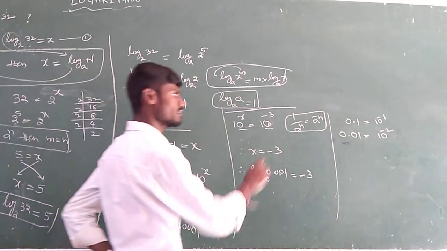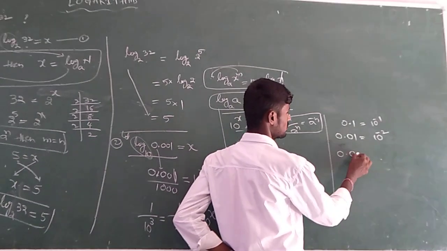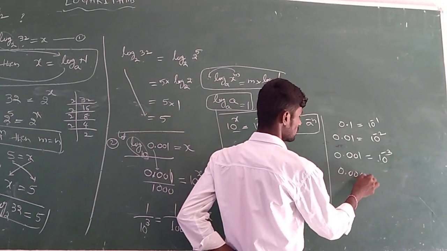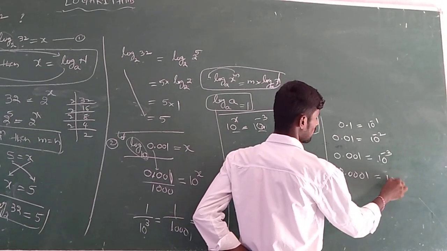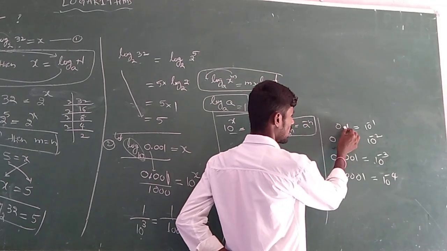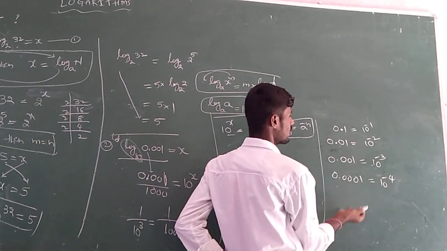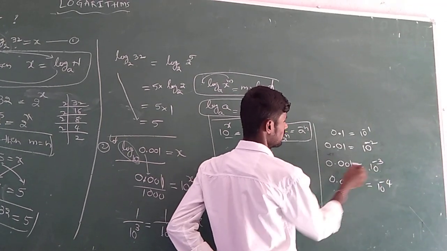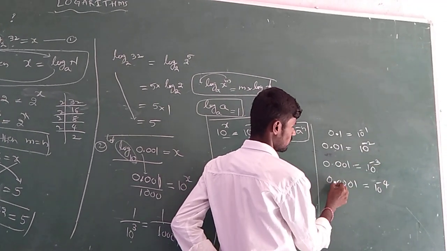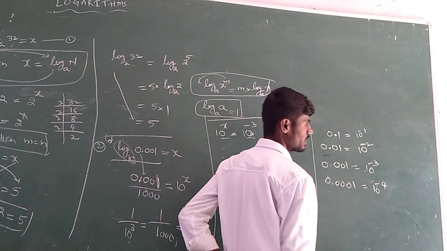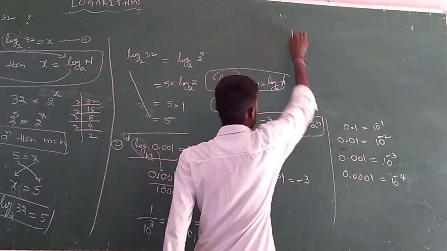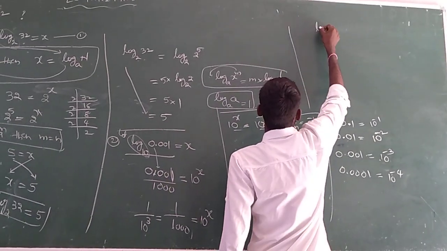Instead of doing this directly, next, 0.001 is 10 power minus 3, and 0.0001 is 10 power minus 4. Just remember, after the point, count how many decimal places there are, and take 10 power that many negative powers. So 1, 2, 3 gives 10 power minus 3; 1, 2, 3, 4 gives 10 power minus 4. Like that.